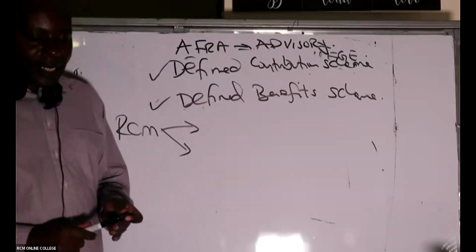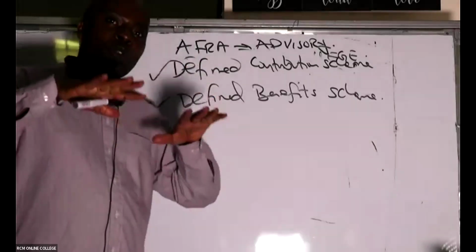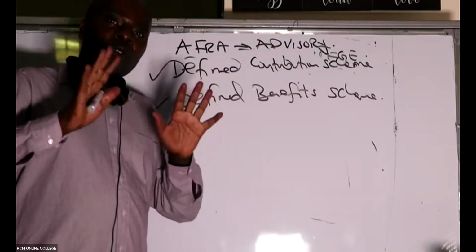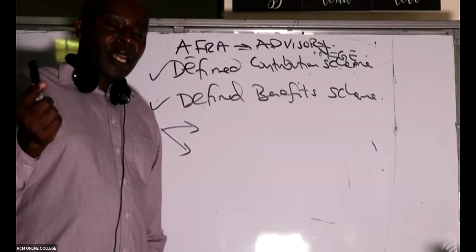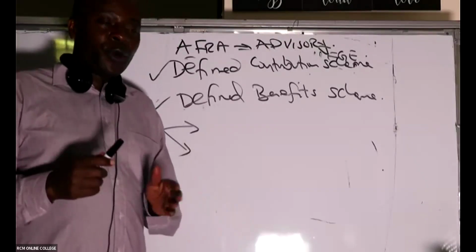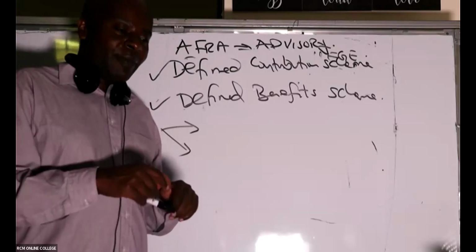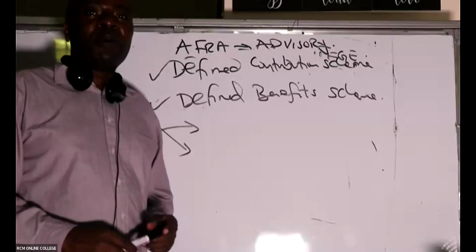So it means that if there are any actuarial risks, then we as RCM will bear those risks. If, for example, we have promised to give you 30 million, and we are making our contributions to some scheme, and then we realize that the way things are going, this scheme may make a loss, then the employee will not be able to get the 30 million.